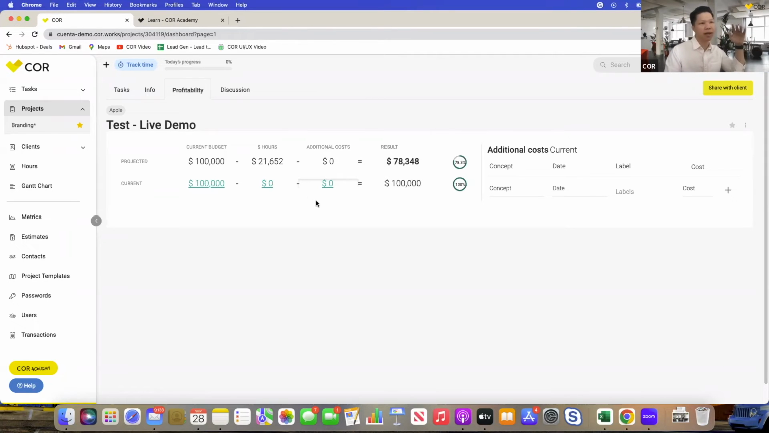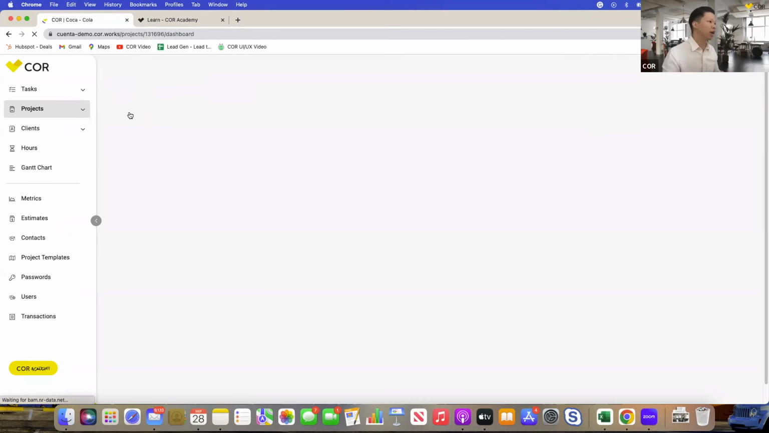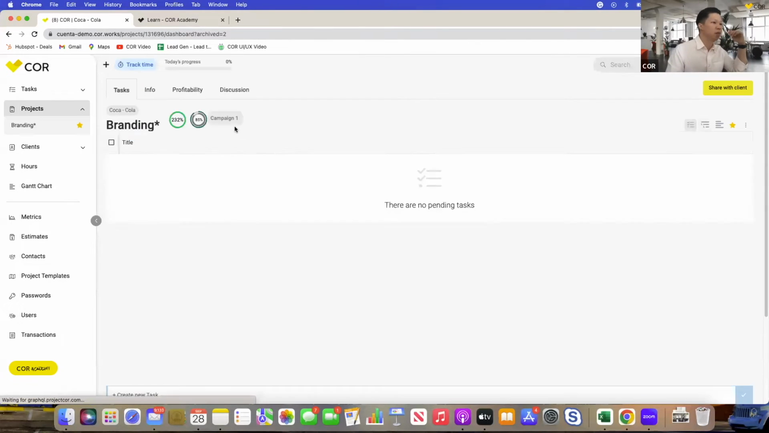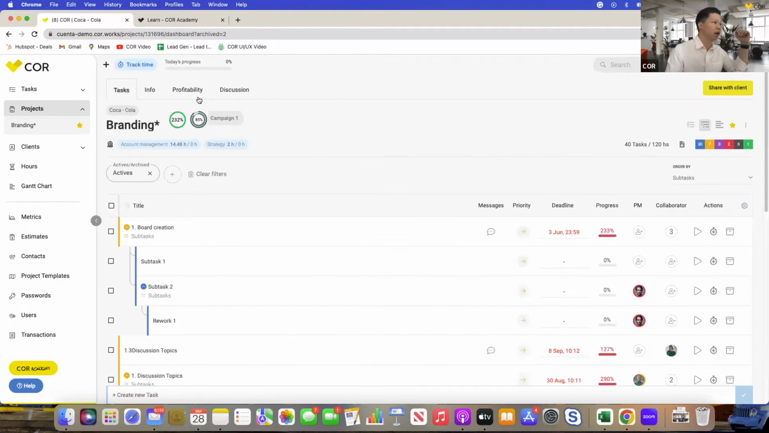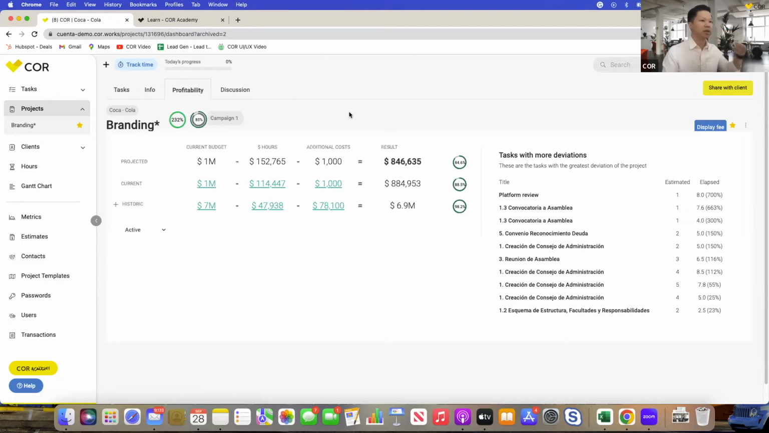But this is a project that we just start, and nobody has done any time tracking. Nobody has inputted any numbers yet. So I'd like to show you what happens when people actually complete all their time tracking, all their inputs, and the profitability tab. You can start seeing the projected and the current numbers, which is the reality of what has been happening, right? Based on the inputs that people have been making.